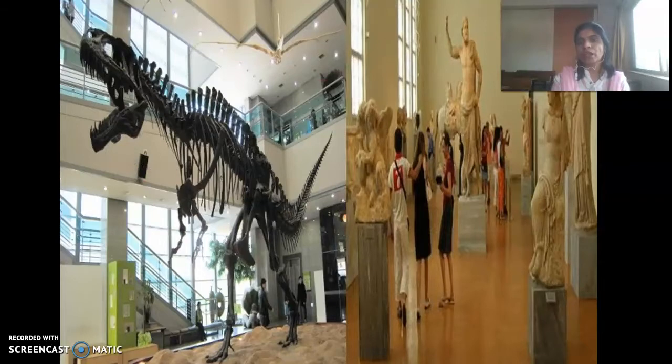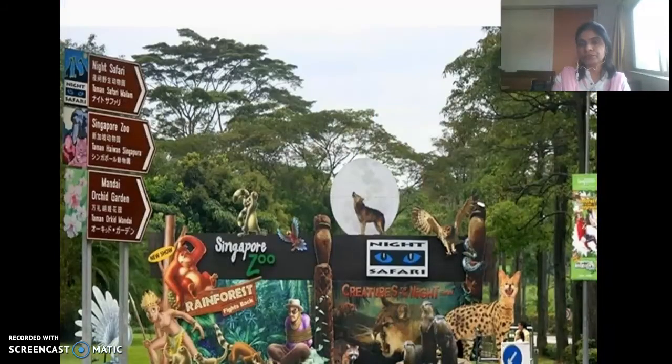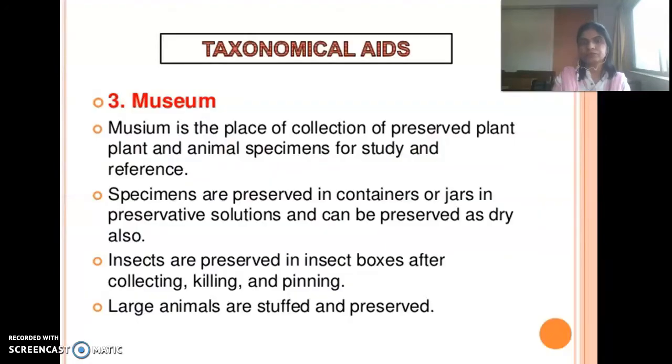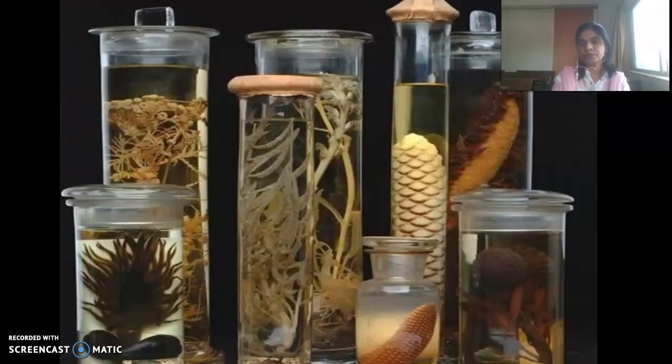Animals or plants of bigger size are mounted, stuffed and preserved in these museums. So a museum is a place of collection of preserved plant and animal specimens for study and reference. Specimens are preserved in a container or jar in a preservative solution and can be preserved dry also. Likewise, insects are preserved in insect boxes by collecting, killing and pinning them. Large animals, if preserved, are always stuffed and preserved.